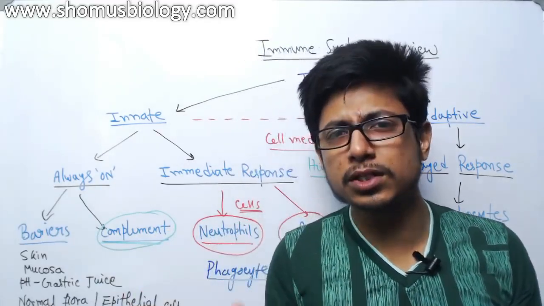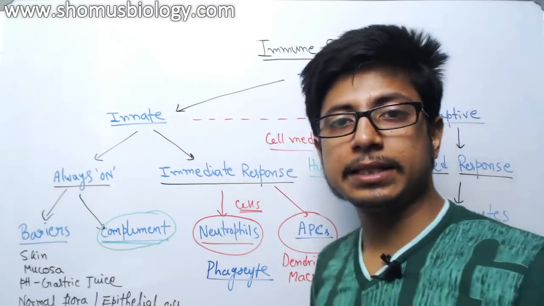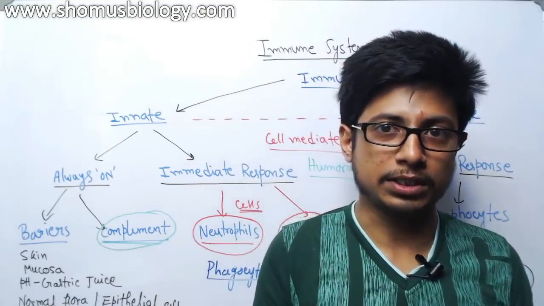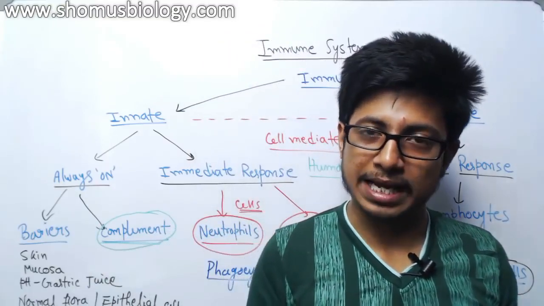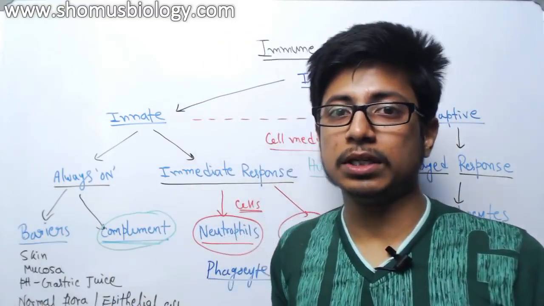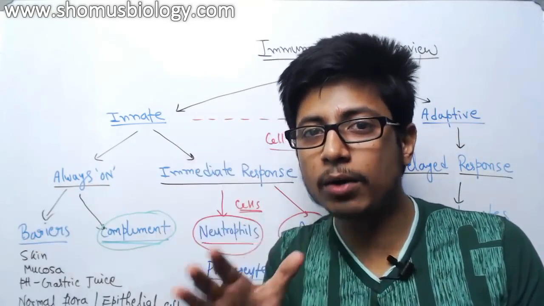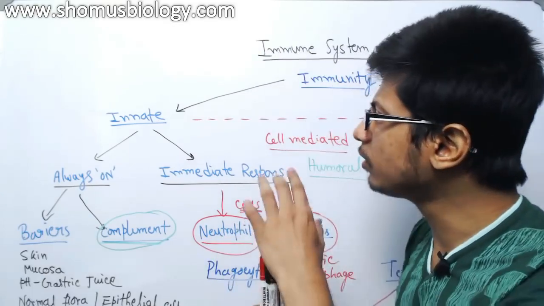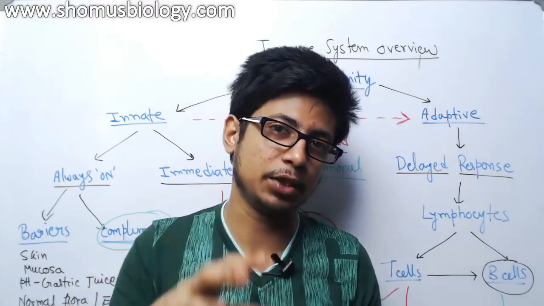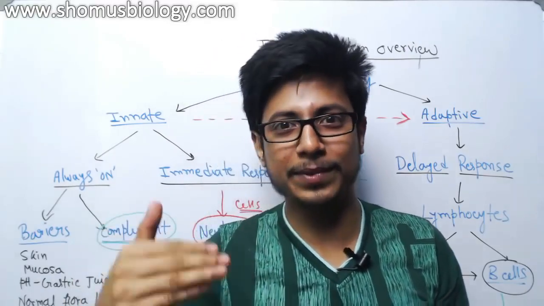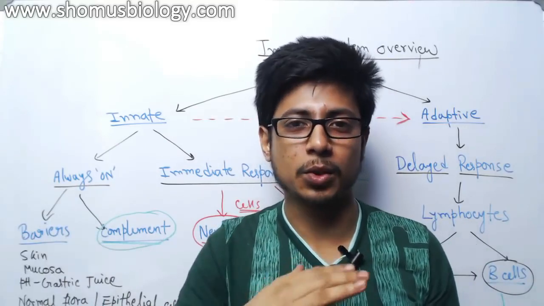Now in the next video we will talk about all these cell mediated factors and the cells that are involved in the immune system. We'll talk about the cells, what their features are and what they actually do. Then after that we will talk about the interactions of cell mediated and humoral immunity together and how exactly this crosstalk between innate and adaptive immunity takes place, in a very basic overview. Then we'll talk about the simple stages one at a time in much more detail. So stay tuned and watch this whole series.